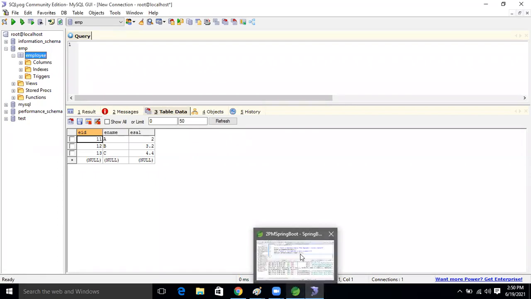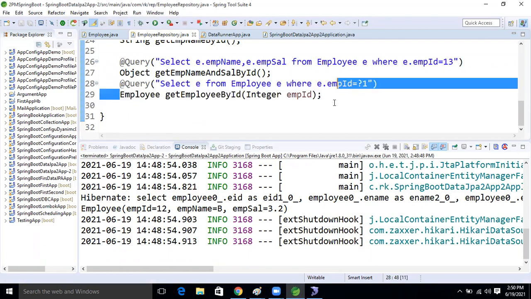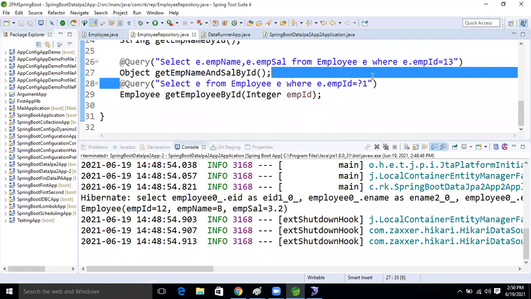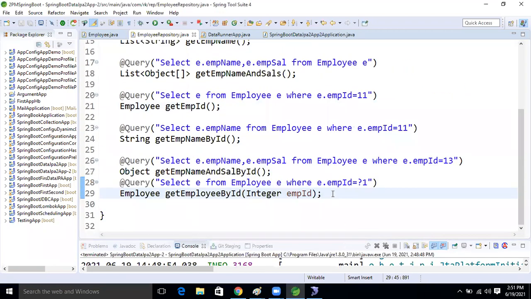Okay, good. So now fine, guys. This is the get employee by ID method, right? Inside that, select E. We are selecting. Only one positional parameter is there, right? So now I want, let's decide on one method now, guys. Let's decide on one method.